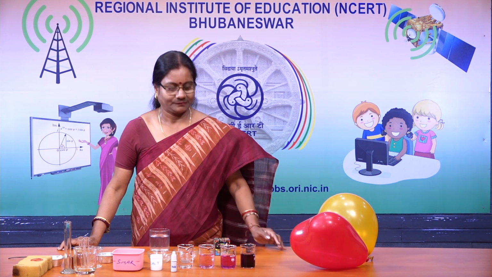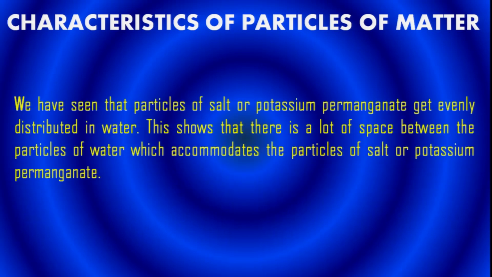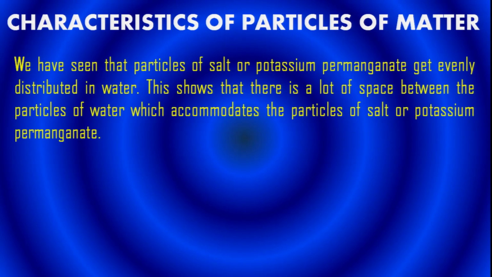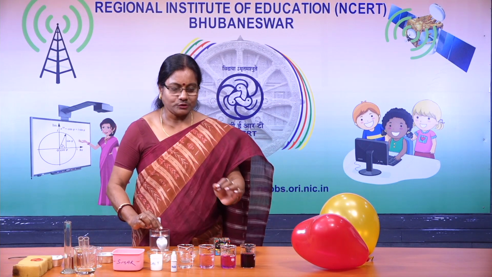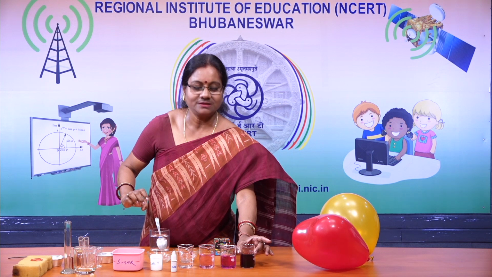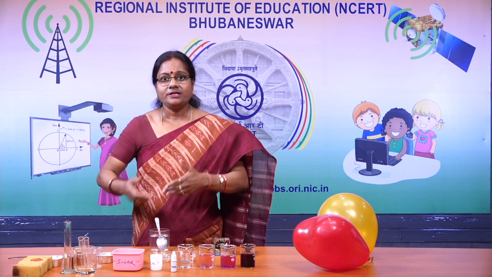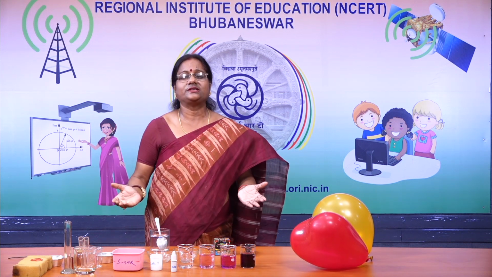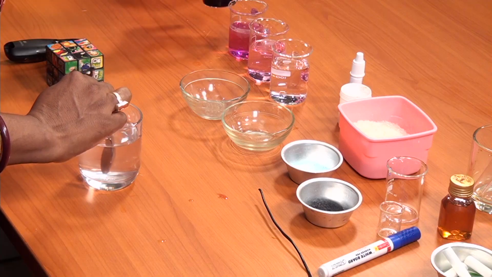Children, you have seen that in my previous activities, when I had mixed salt in water, when I have put some potassium permanganate in water, what did happen? This potassium permanganate, salt, they got evenly distributed in water. Isn't it? You see, can you see the traces of salt here? Can you see the traces of potassium permanganate?